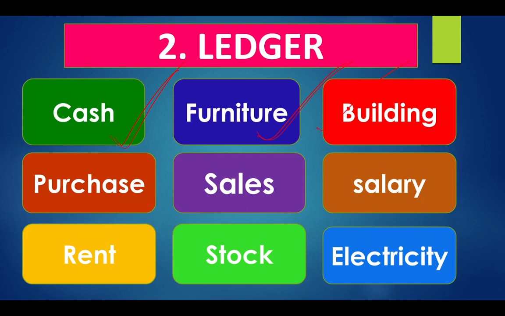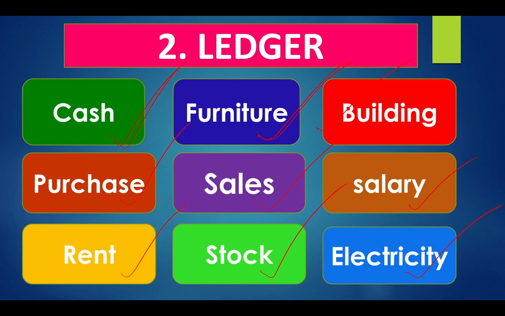Then building transactions go to building. Purchase of goods and services, sales of goods and services, payment of salary, rent and different types of expenses. All the salary payment details go to salary account. Rent details go to rent account. All the stock type transactions go to stock.